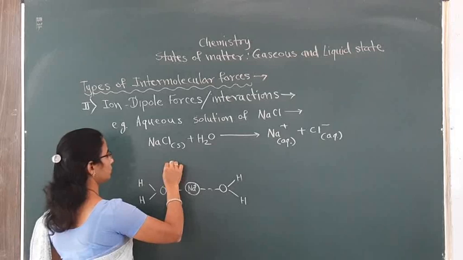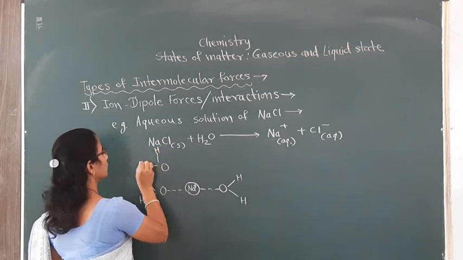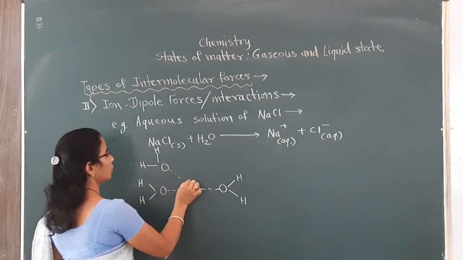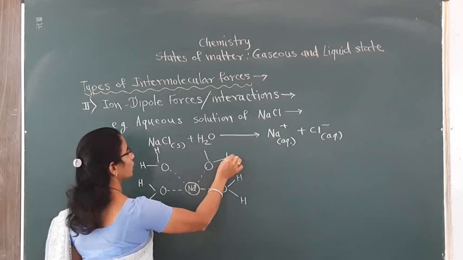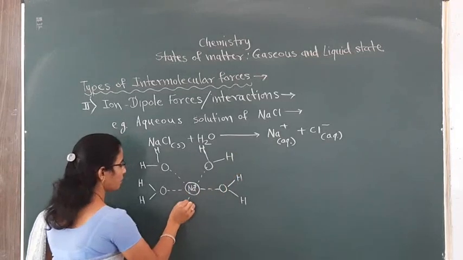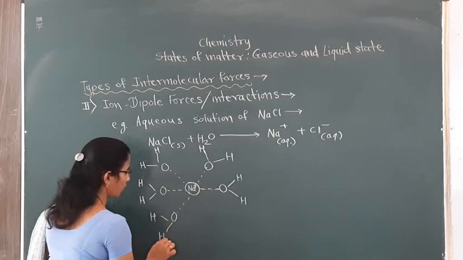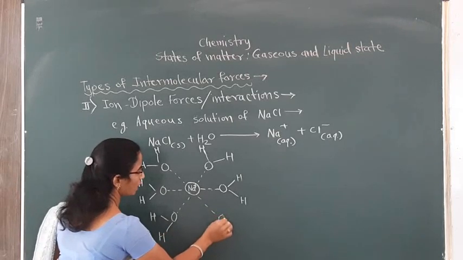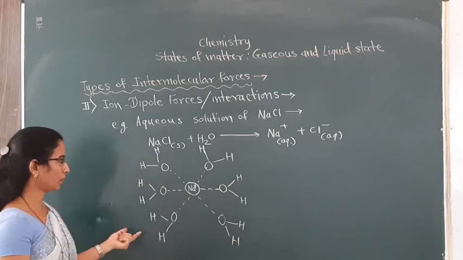Similarly, here the third molecule of water is also surrounding this cation. Fourth molecule of water is surrounding. In this manner, you will observe a total of 6 water molecules which are surrounding this Na plus ion.